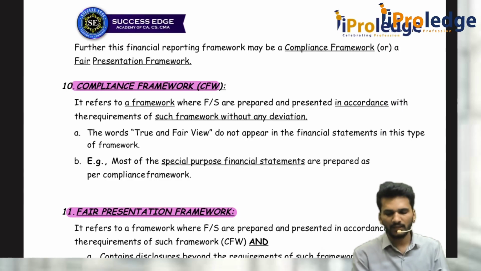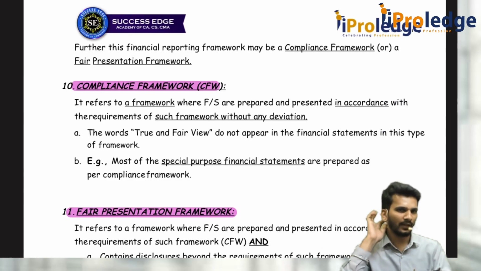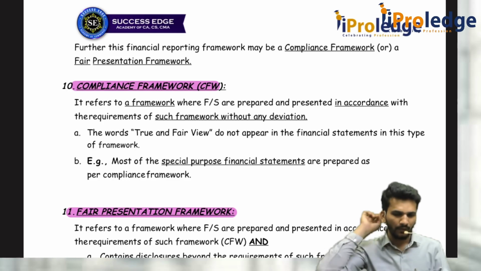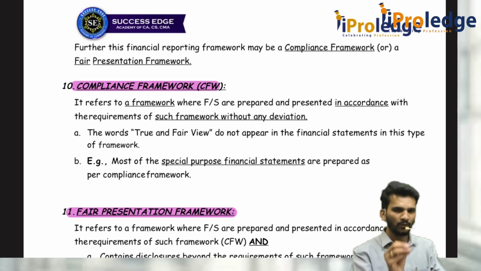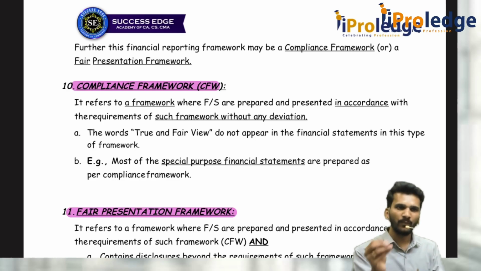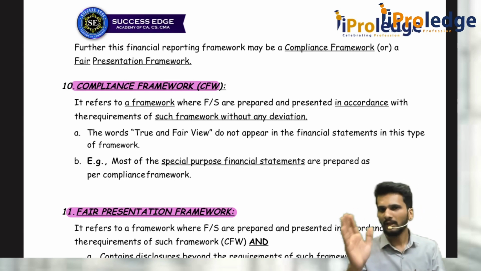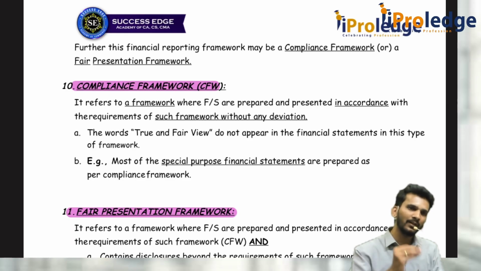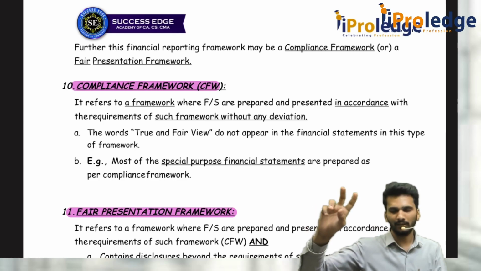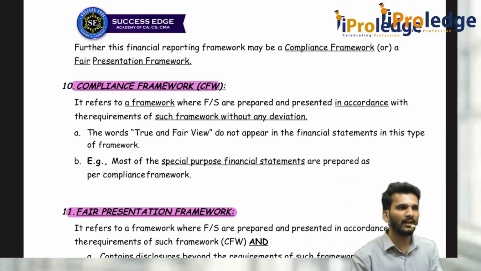Observe here. Whenever we are doing the audit, we have to express an opinion telling that it is free from material misstatement. Second objective of the auditor is that I have to check whether that is prepared as per the AFR, applicable financial reporting framework. So what reporting framework is applicable for you? It depends on what type of financial statements you prepare. Either you prepare the special purpose financial statements or the general purpose financial statements. Whenever special purpose financial statements are prepared, is it prepared as per the applicable required reporting from the respective entity? That has to be checked.